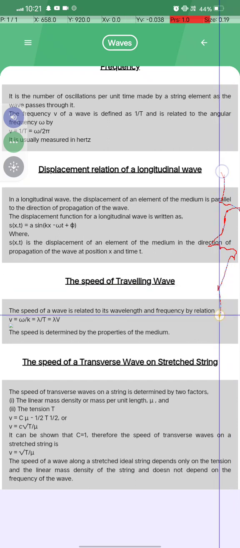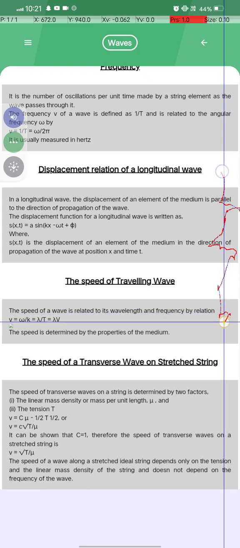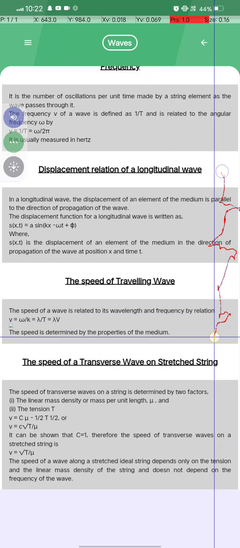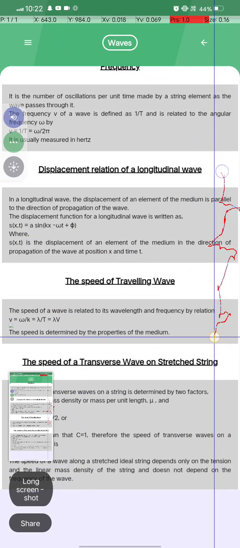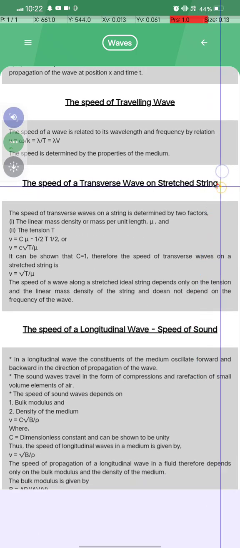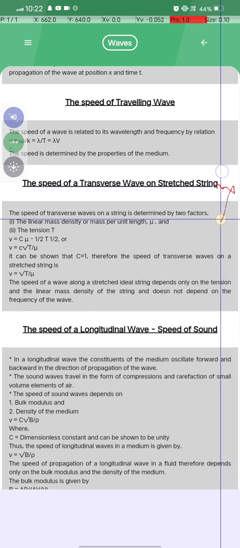The speed of traveling waves. The speed of a wave is related to its wavelength and frequency by the relation v is equal to omega by k, or lambda by T, or lambda times nu. The speed is determined by the property of the medium. Next, the speed of a transverse wave on a stretched string. What is the speed?